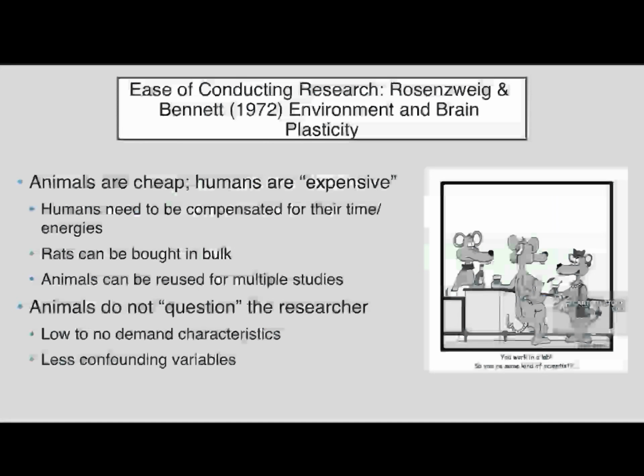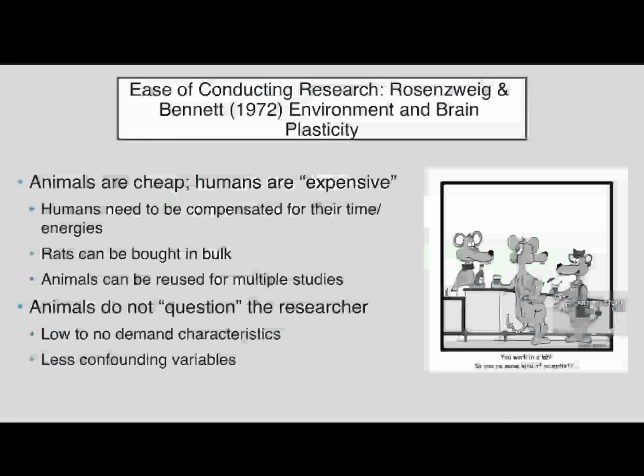Right? Rats don't question the researcher, so we don't have to worry about demand characteristics. These rats in their cages, they're just living their best life. They're doing their own thing. Right? There are also fewer confounding variables. I don't have to wonder how long they've slept or what their nutrition is like or what their medical history or background or family line is, because I know all of that because I control for all of that. And so with animal research, we actually get the best cause-effect results because I can control for everything and I know they aren't trying to figure out what's going on.